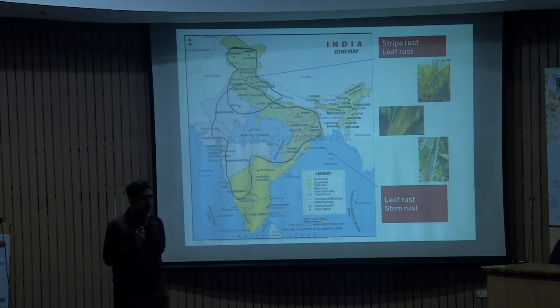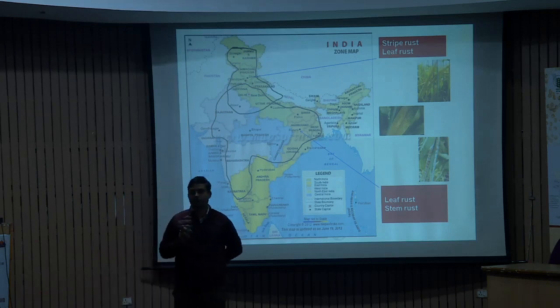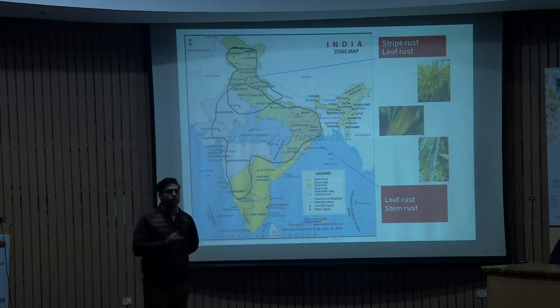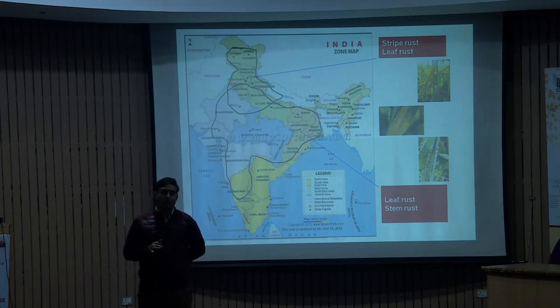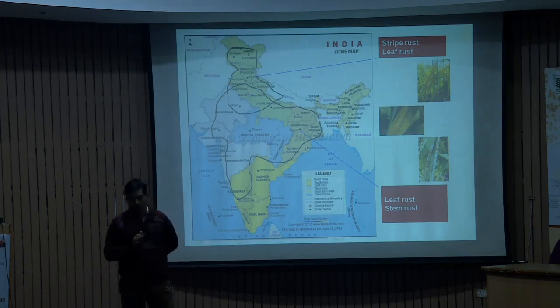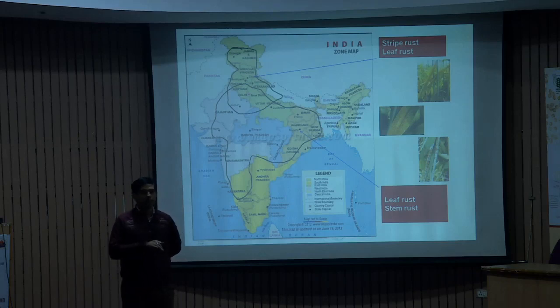One example is 1996, when there was a huge cultivation of the PBW343 variety. At that time, due to mutations or recombination, there was an emergence of a new race that defeated the Yr9 gene, and it led to a devastating effect on wheat cultivation, and around 60% of the wheat area was totally restricted. Then we devised and developed a variety which has that particular gene, and we successfully combated this crop from these particular races.